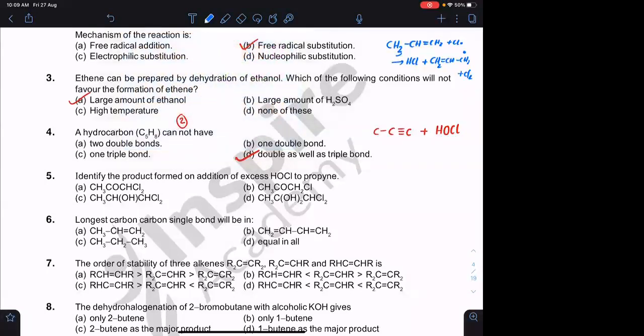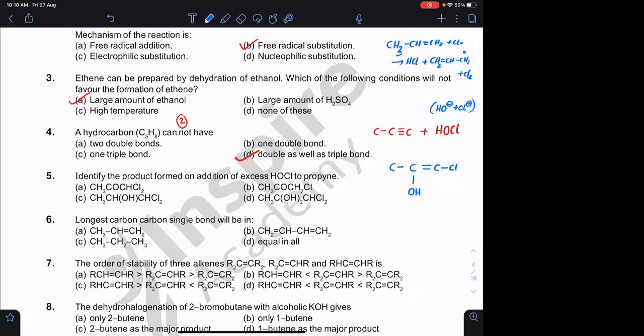Sir, ये जो HOCl है, how will you break this? OH negative and Cl positive. Oxygen being more electronegative, it will break as OH minus. Cl being less electronegative, it will break as Cl positive. So करेंगे क्या? Cl को कहाँ पे जाके attach करेंगे? It will be attached on this carbon. OH जाके attack होगा. It will be attached on this carbon, which led to the formation of an enol.